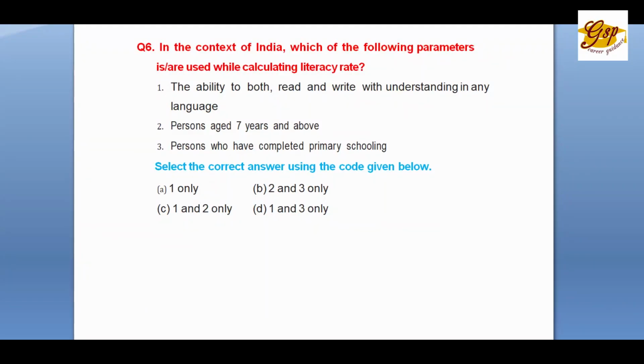Question number 6. In the context of India, which of the following parameters is or are used while calculating literacy rate? 1. The ability to both read and write with understanding in any language. 2. Persons aged 7 and above. 3. Persons who have completed primary schooling. Select the correct answer using the codes given below. A. 1 only. B. 2 and 3 only. C. 1 and 2 only. D. 1 and 3 only. The correct answer is 1 and 2 only. Very simple.